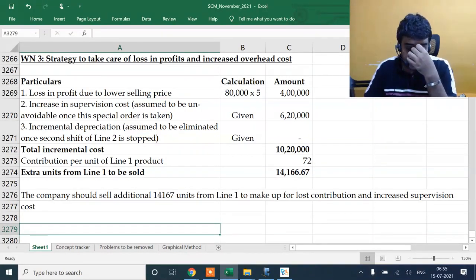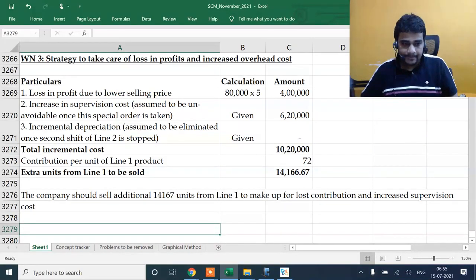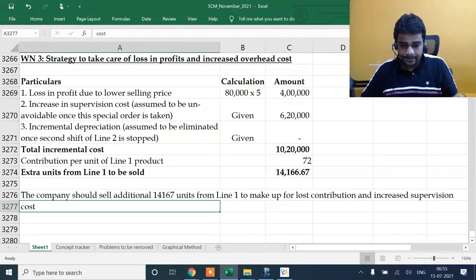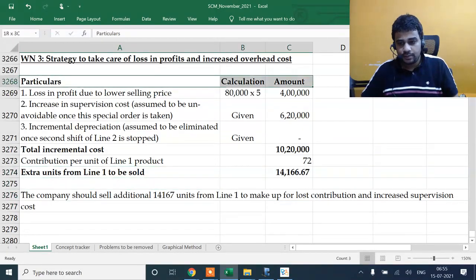Lost contribution and increased supervision cost. Clear? I hope this is done.